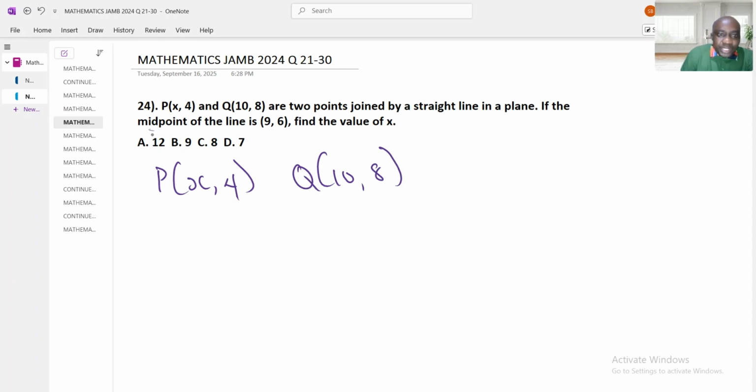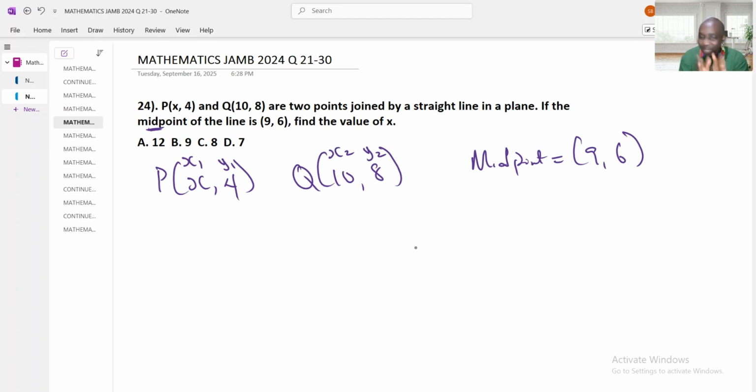What is the midpoint here? The question is talking about the midpoint here. The midpoint is something in the middle, something in between. That's the midpoint, isn't it? Now, to look for the midpoint, let's say this space is x1 and this space is x2, this space is y1, and this space is y2. So to look for the midpoint, which is the middle.